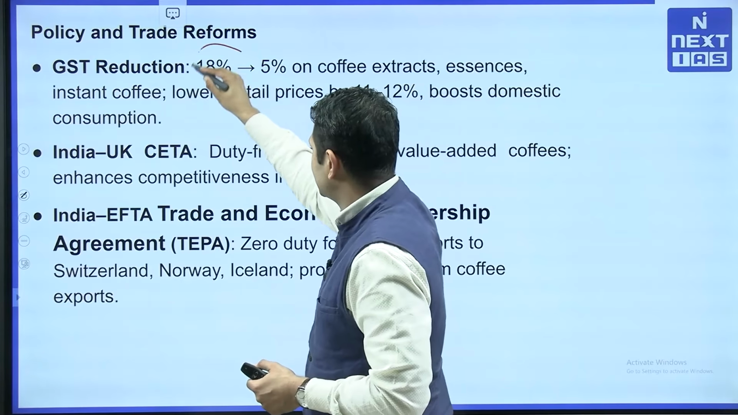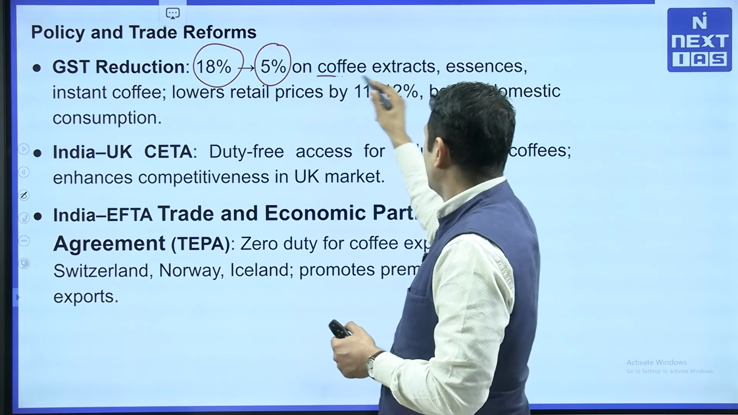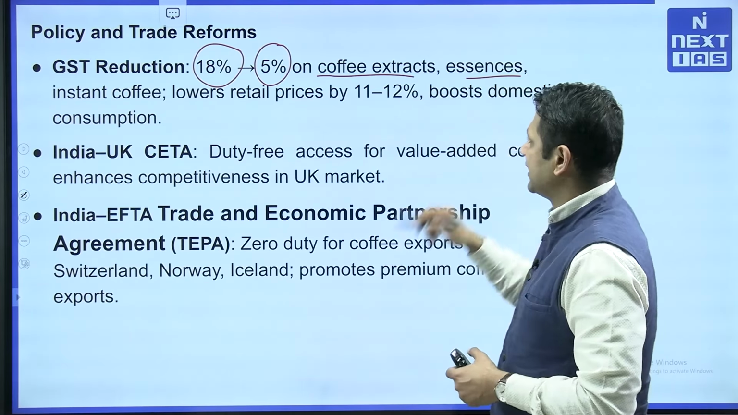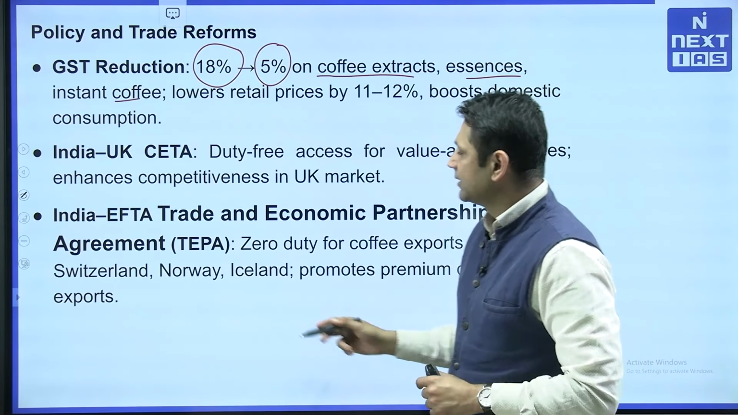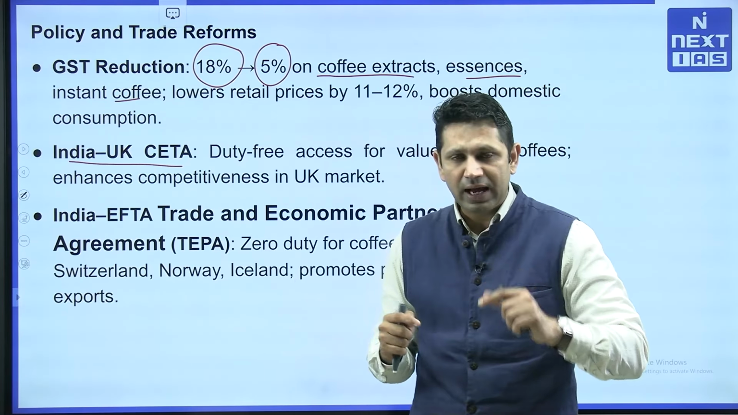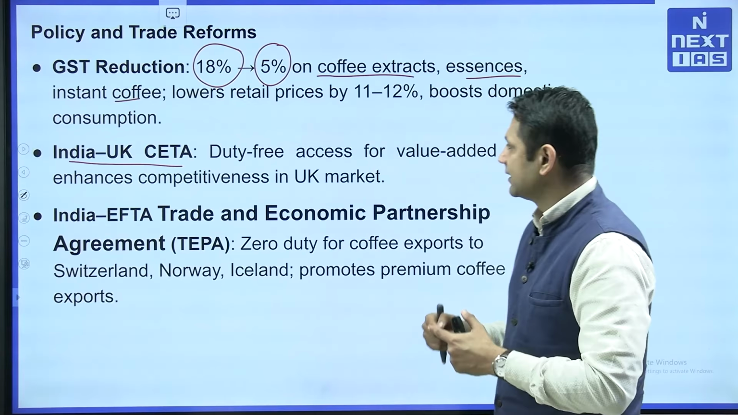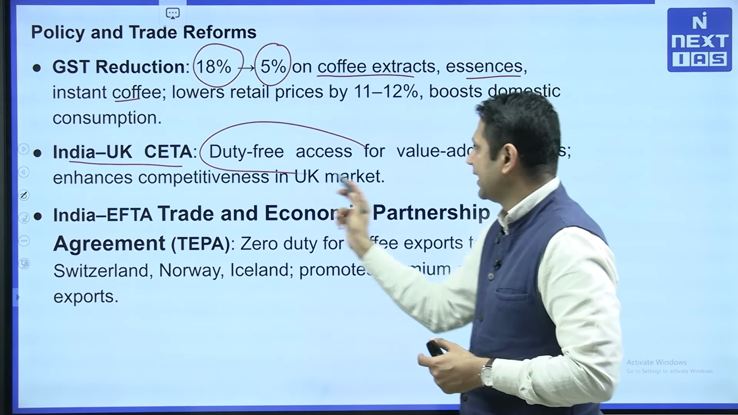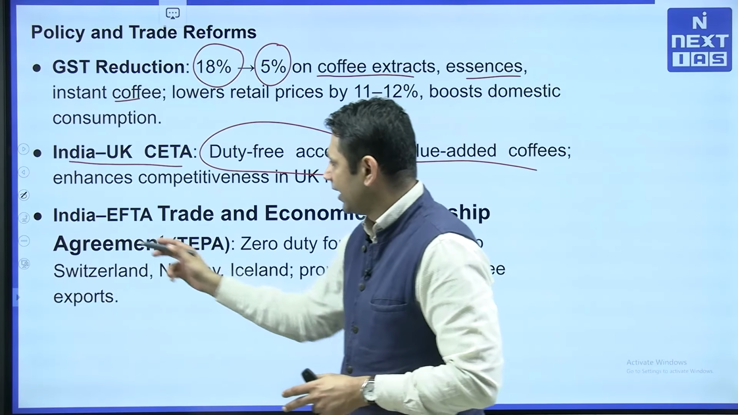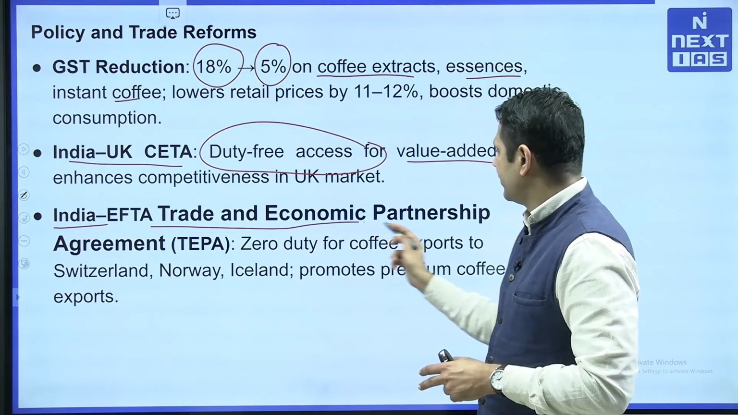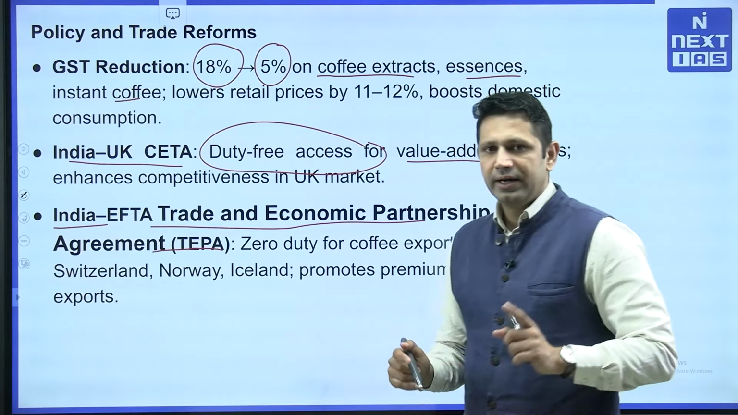So there has been a reduction from 18% to 5% on all coffee varieties, coffee extracts, essences or instant coffee, which has reduced the retail price. Second is India UK CETA, because India is exporting coffee. In that case, India has said that there should be duty free access for the value added coffees by India. Then with respect to EFTA, after the Trade and Economic Partnership Agreement, that is TEPA, India has gone for